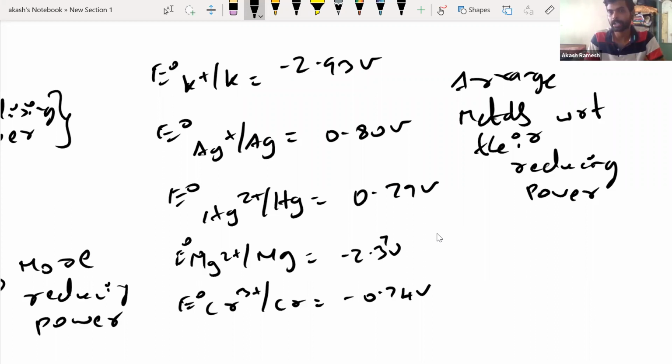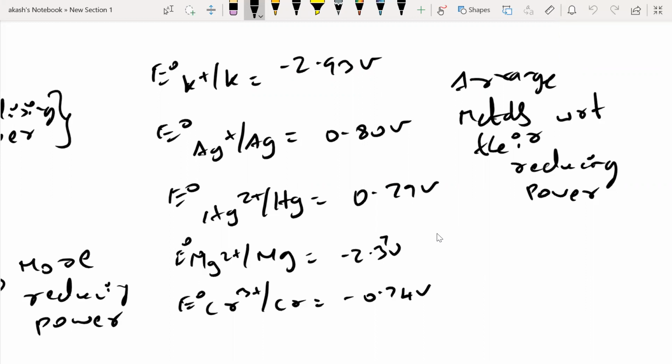Okay. So guys, reducing power means that element has to undergo oxidation. Correct, right? If we talk about reducing power, that means that element has to undergo oxidation. Keep this in mind. More and more spontaneous oxidation. All these are oxidation potentials, right?